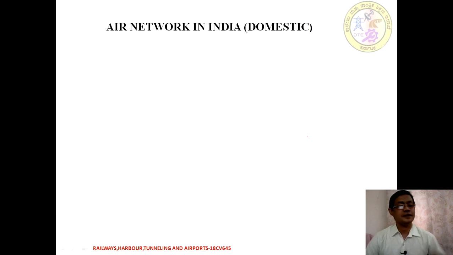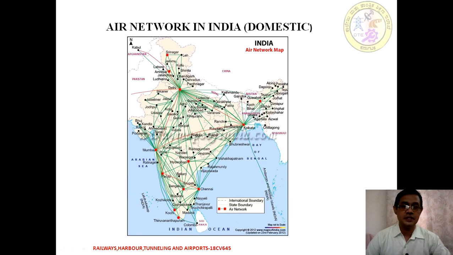Now, if we consider the scenario of India with respect to the domestic network, these are all the connectivity. The red color squares indicate the air network connectivity. In the legend it is given that it is the air network connectivity between two stations, and a dotted line indicates an international boundary. Few of these airports are international, and all the red color marks here are domestic airports in India.